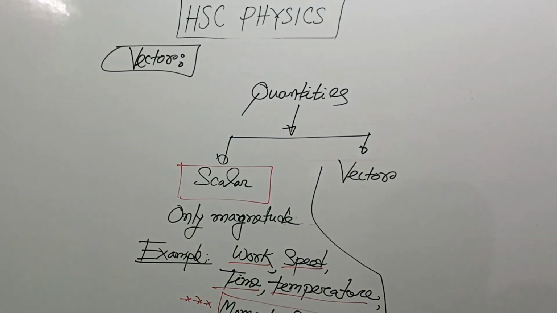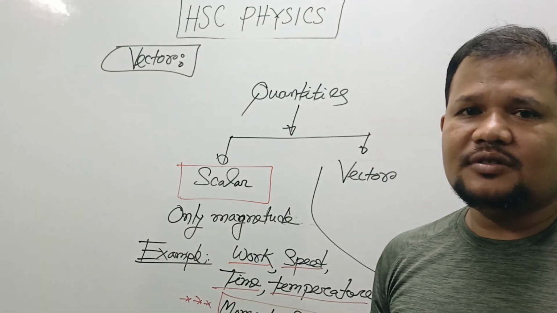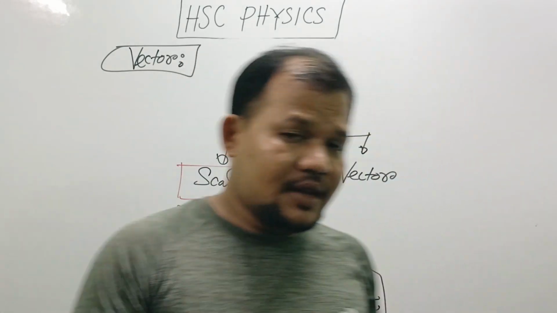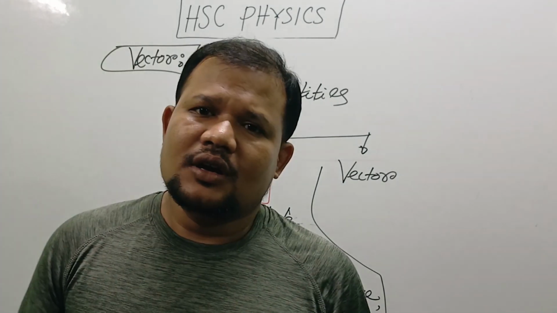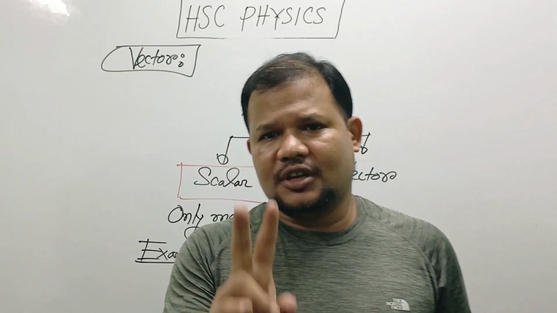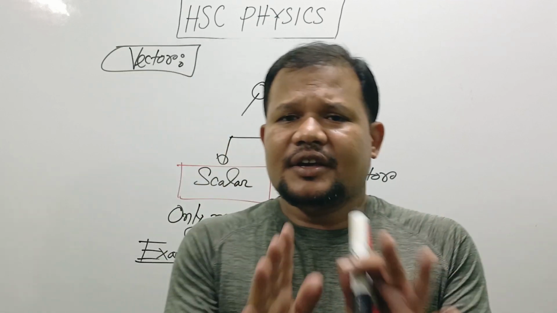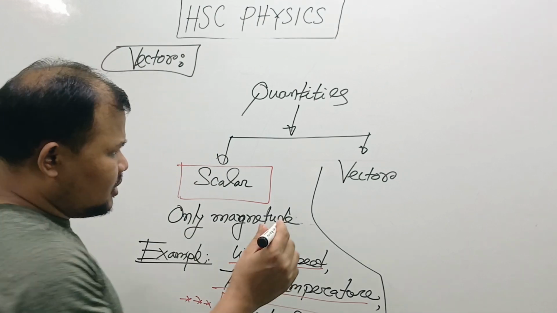Now we discuss vector quantities. If you represent vector quantities, then you need two things: one is its magnitude and another is its direction. If we represent vector quantities, then we must need two things. This is very important. One is its magnitude, another is its direction.